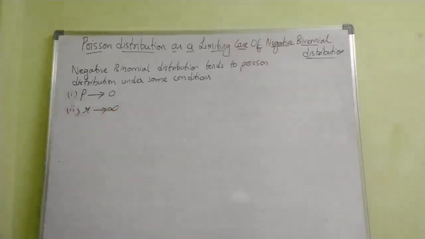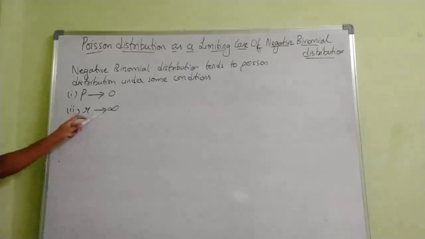So P tends to 0, P is small, and R tends to infinity, that is R is large. R indicates the number of successes we are finding, X failures preceding the rth success, so that rth value where we get the success should tend to infinity.